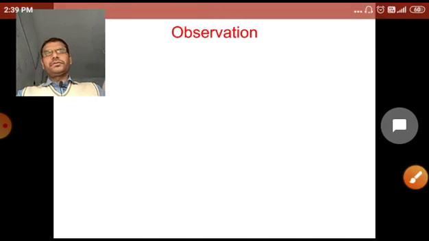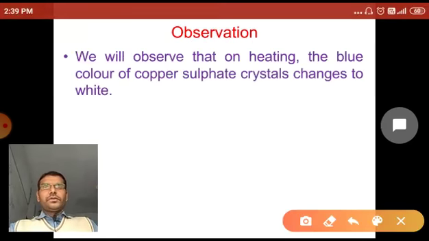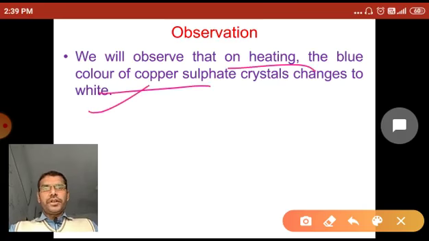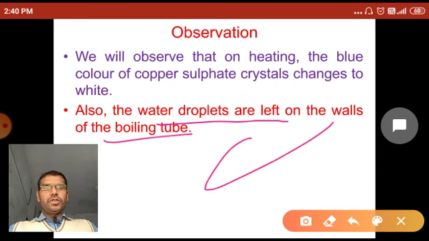Then what is the observation? We observe that on heating, the blue color of copper sulfate crystal changes to white. So the blue color of the hydrated copper sulfate crystal changes to white because the hydrated copper sulfate changes into anhydrous copper sulfate. Also, water droplets are left on the inner wall of the boiling tube.